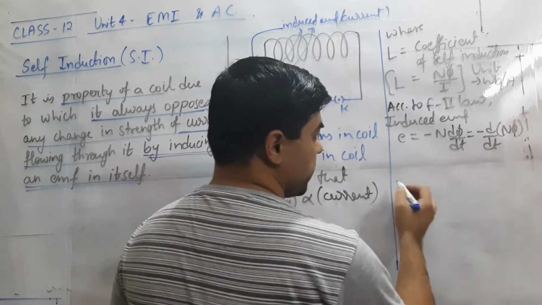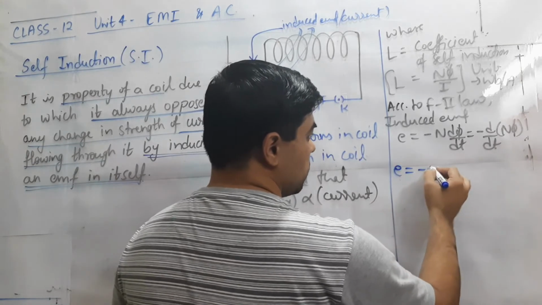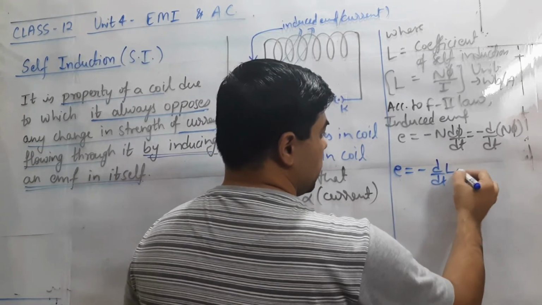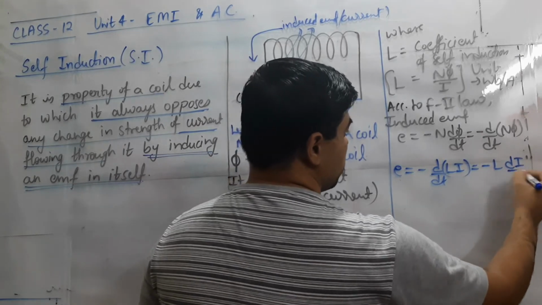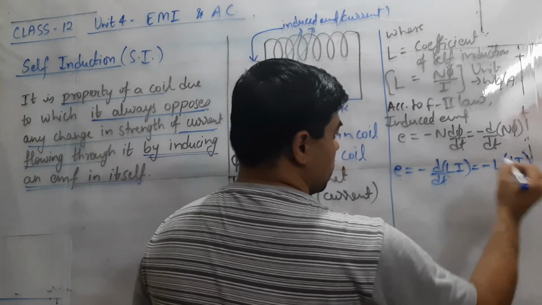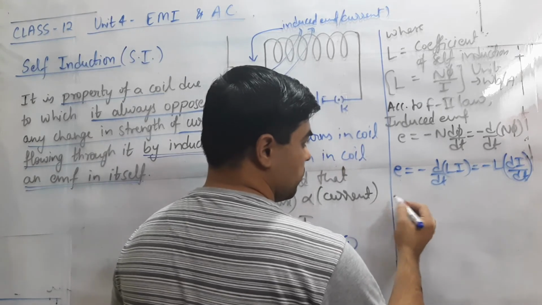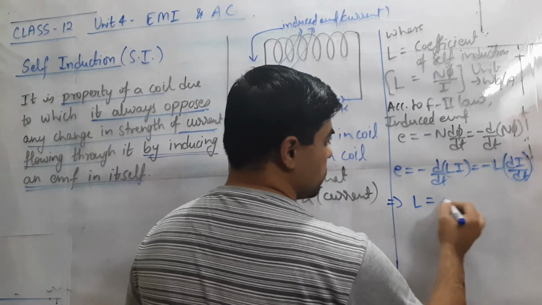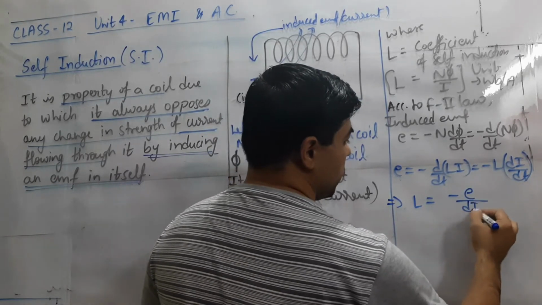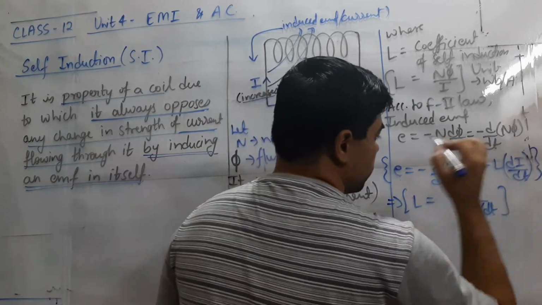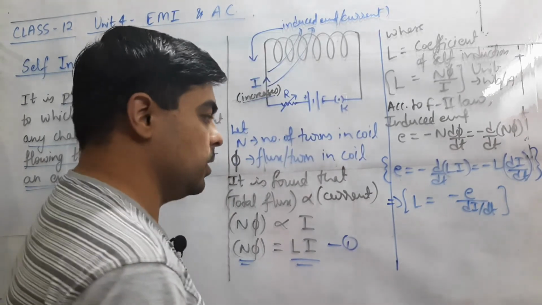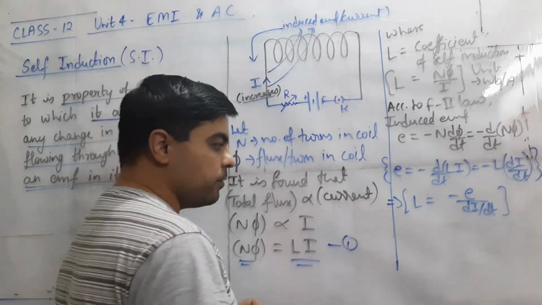So in place of N phi we can put d by dt of LI, where L is constant so it can be taken outside: minus L dI by dt. From this we can write L equals minus E upon dI by dt. This relationship can be used in whatever form it is required.